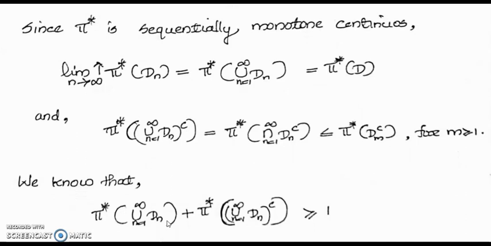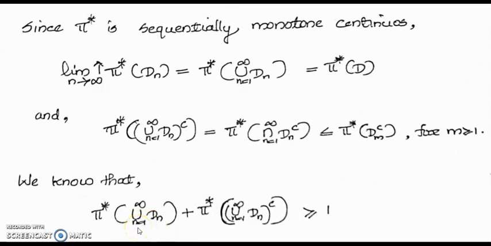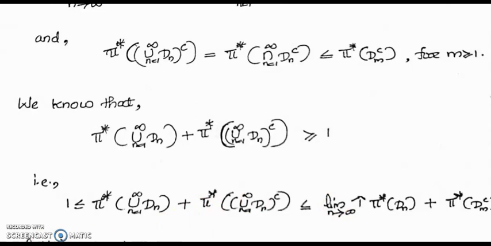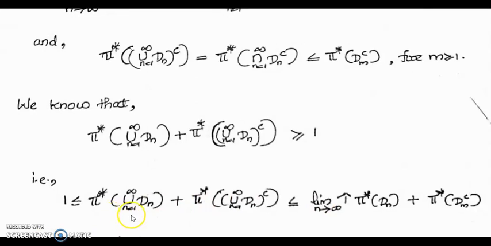And we know that pi star of the union n equal to 1 to infinity of Dn plus pi star of the complement of the union is greater than or equal to 1. That is, 1 is less than or equal to pi star of the union of Dn plus pi star of the complement of the union, which is less than or equal to the limit as n tends to infinity of pi star of Dn, plus pi star of Dm complement from this.